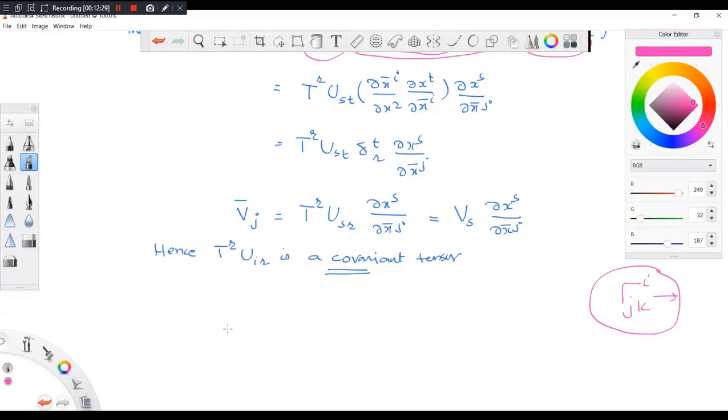Okay, sir. So this is a quantity which is looking like a tensor. See, look at this quantity: I is a superscript, J and K are subscripts. You may feel that it is a tensor, but it is not a tensor. At that time, I will tell you why this is not a tensor. Okay. Next example.